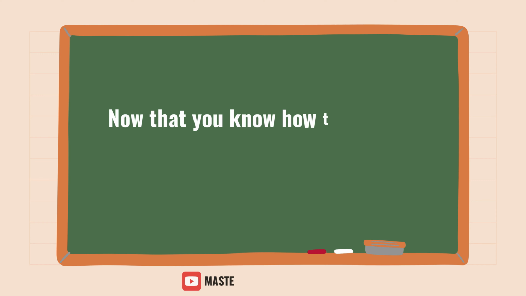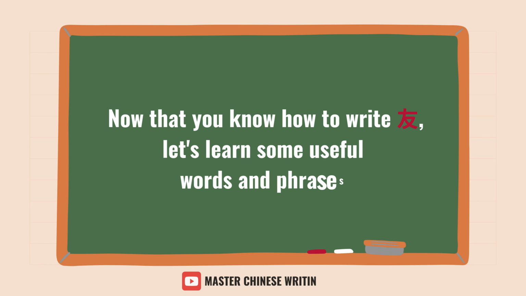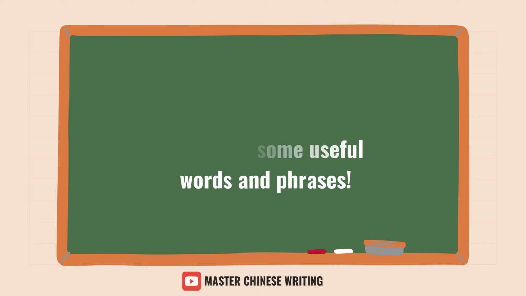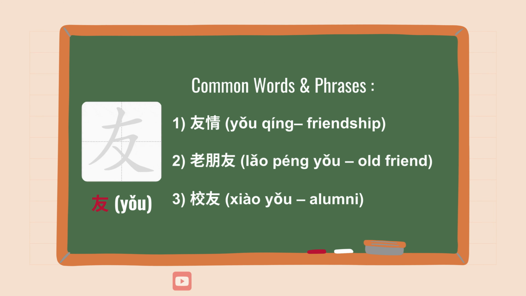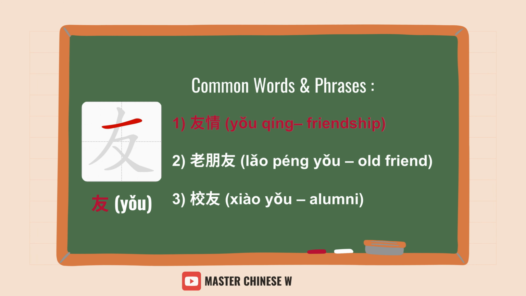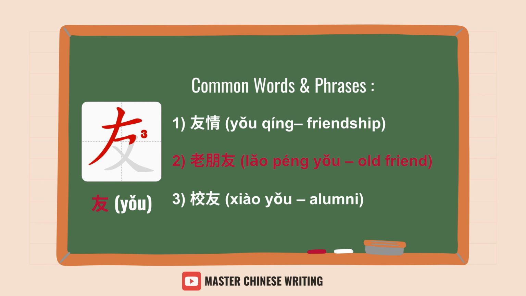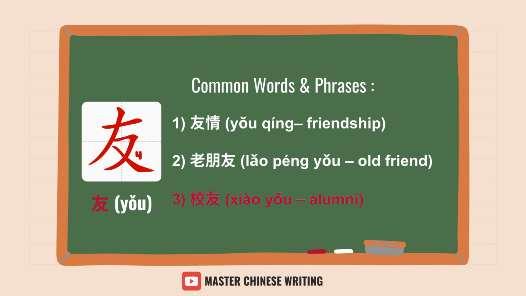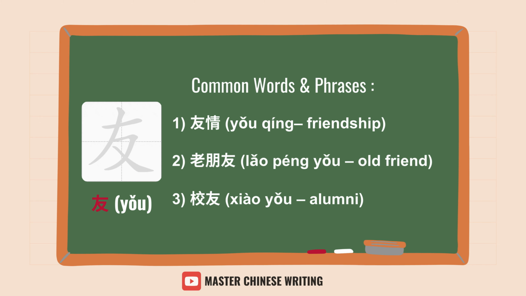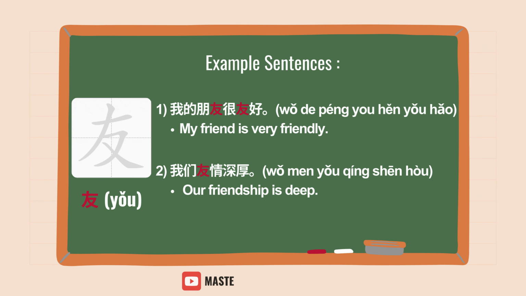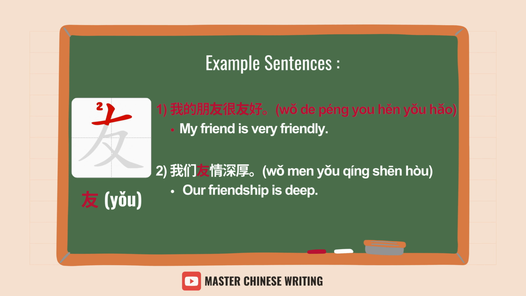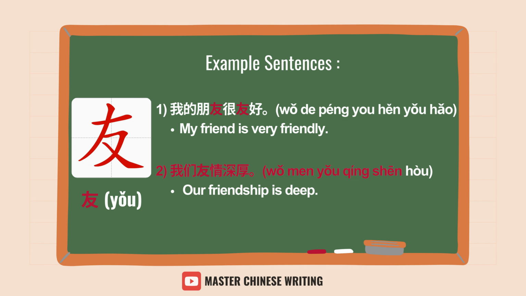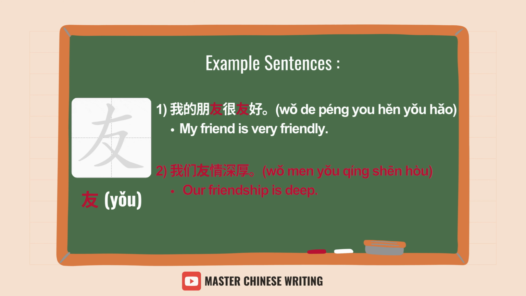Now that you know how to write 友, let's learn some useful words and phrases. Common words and phrases: 友情, friendship; 老朋友, old friend; 校友, alumni. Example sentences. 我的朋友很友好, My friend is very friendly. 我们友情深厚, Our friendship is deep.